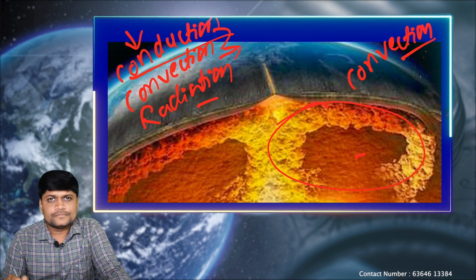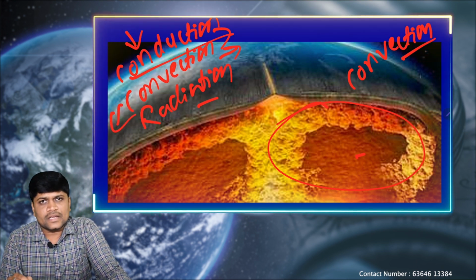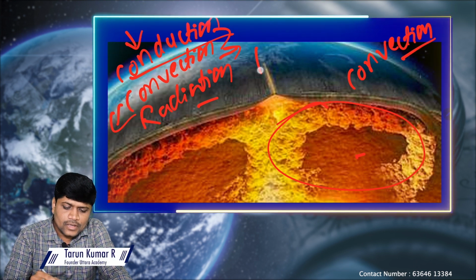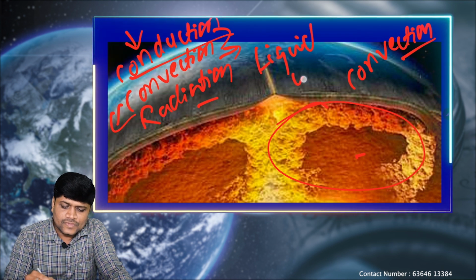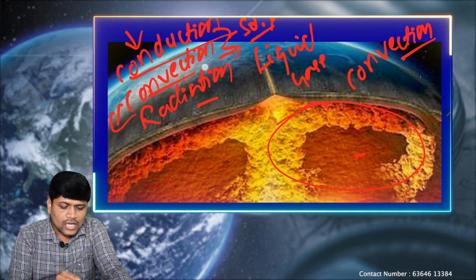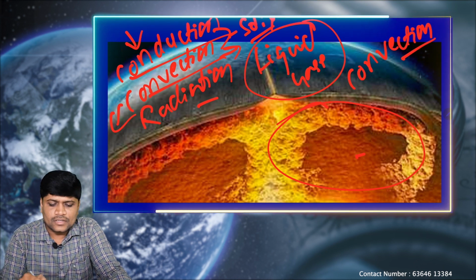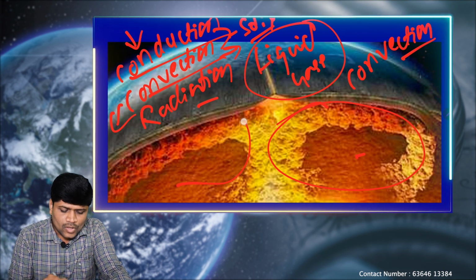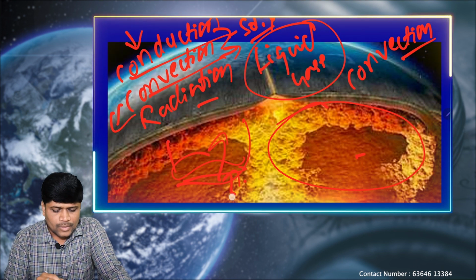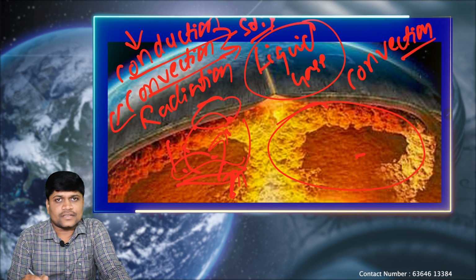In case of convection, this is again transfer of heat energy through the movement of the particles, water particles or air particles. It is possible only in liquids and gases. So convection refers to transfer of heat energy through movement of the air particles or the liquid particles. So when we boil water, the water present in the bottom layer gets heated and rises vertically, so it transfers the heat energy.